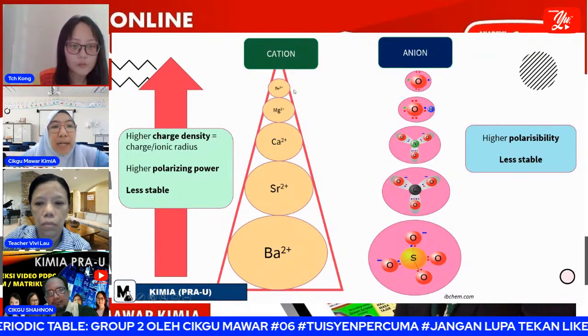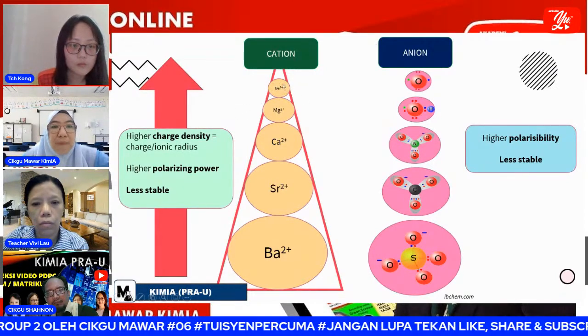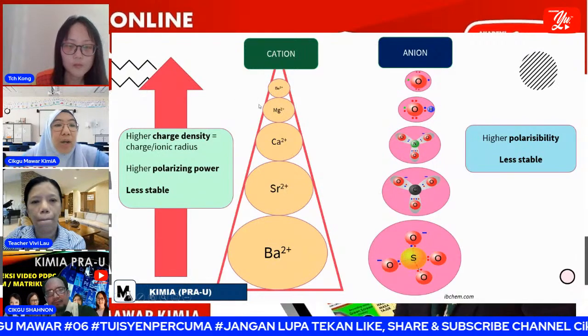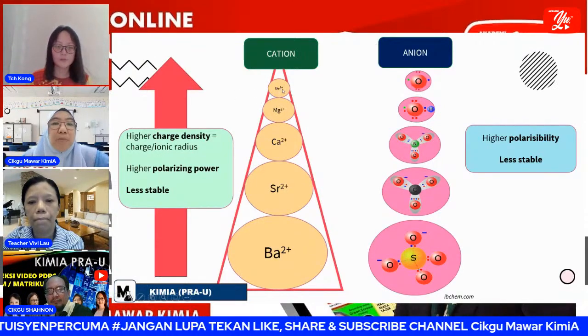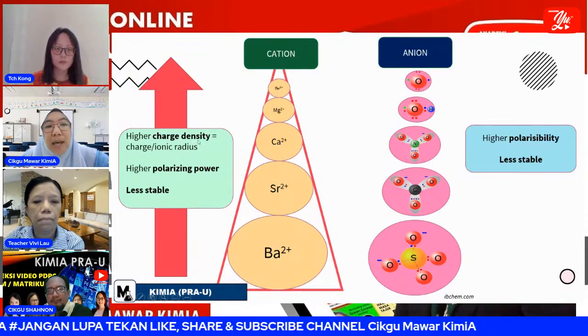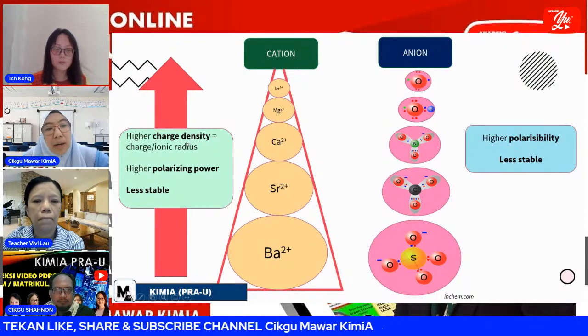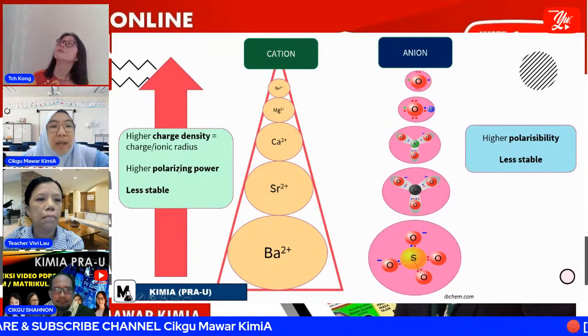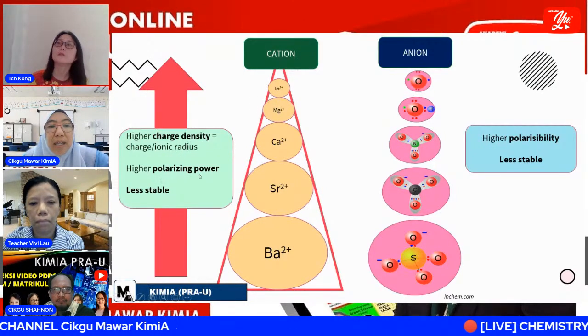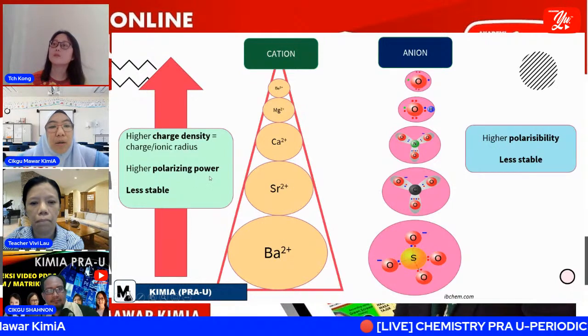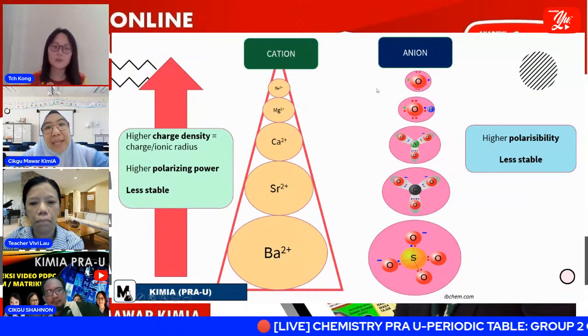So beryllium, you know that is positive 2, charge over the ionic radius of beryllium. You know that one is a smaller size, so for sure we get the higher charge density. And then, what can we say? That beryllium has higher polarizing power, its power to attract the anion.